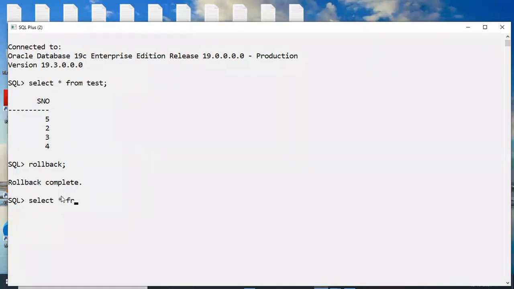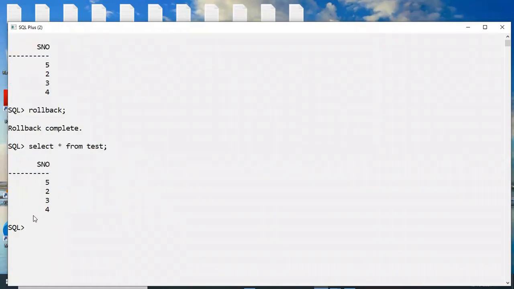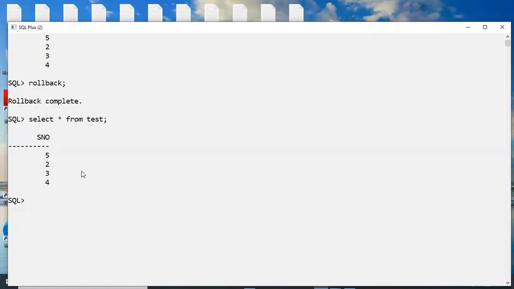And now check it out. Select star from test only. 5 is available or not? Yes. Very good, so many fellows are guessing correctly. These transactions are not required, but through the client tool, we are connecting to the server, possible or not? We are performing some operations, possible or not? Now, understood?